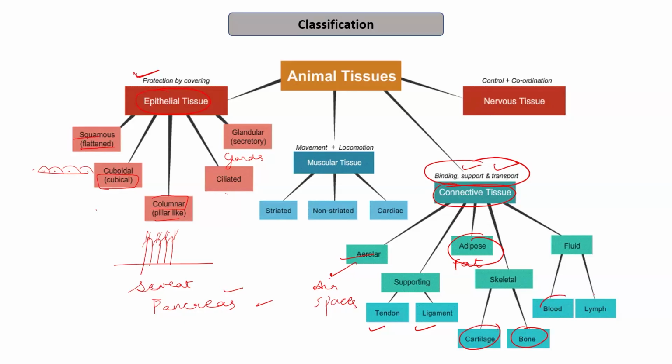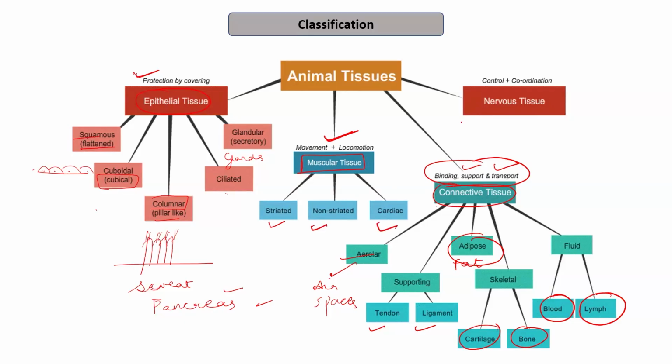Then we have fluid connective tissue that includes the blood and the lymph. So in today's lecture, now we discuss about the muscular tissues. Muscular tissues help in the movement and locomotion. They are also connected with the connective tissue through ligaments and tendons. So there are various types of muscular tissue like striated muscular tissue, non-striated muscular tissue, and cardiac tissue. We will see why they are named so, because their name is specific.